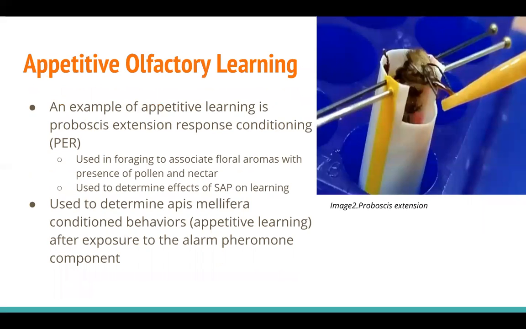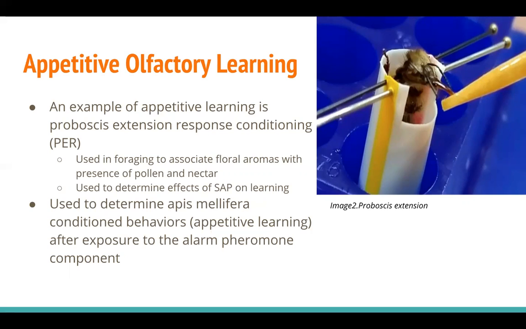Appetitive learning is a form of associative learning used by Apis mellifera and many other species to relate resources with specific aromas. Without this learning ability in honeybees, they would be unable to associate floral aromas with the presence of pollen or nectar. An example of appetitive learning is the proboscis extension response conditioning.